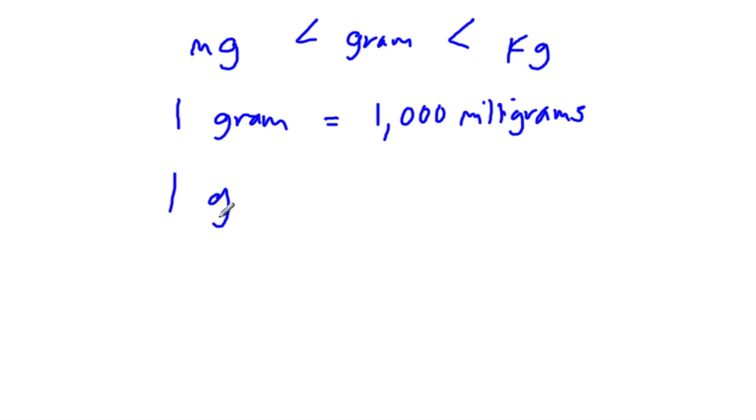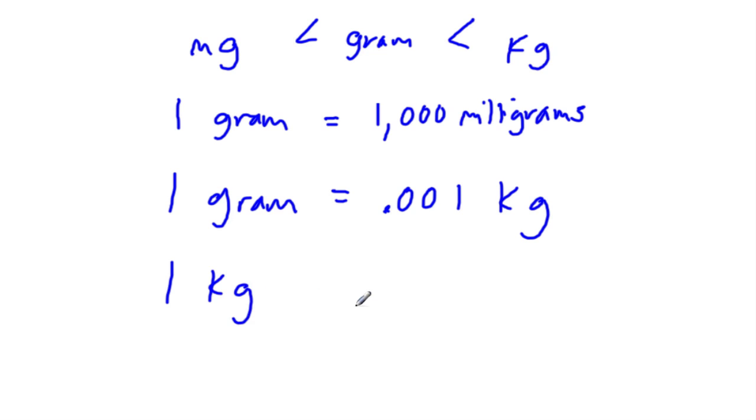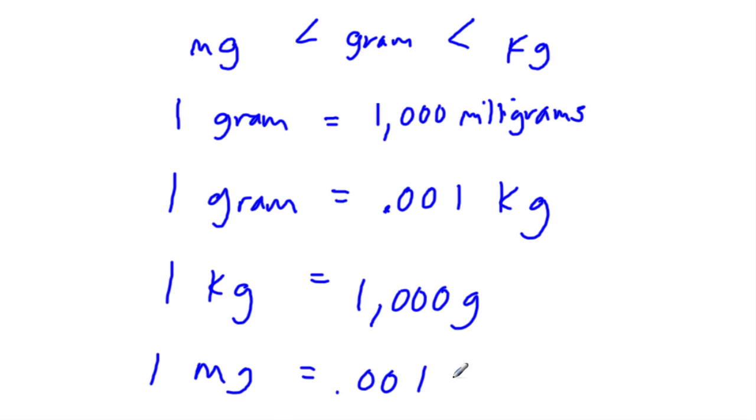Whereas if I had 1 gram, that would mean, well, grams are less than kilograms. So I would have 1/1000th of a kilogram. And the reverse, if I had 1 kilogram, this is the largest, how many grams would I have? I would have 1,000 grams. And if I had 1 milligram, that's a lot smaller than a gram, so it's 1/1000th of a gram.